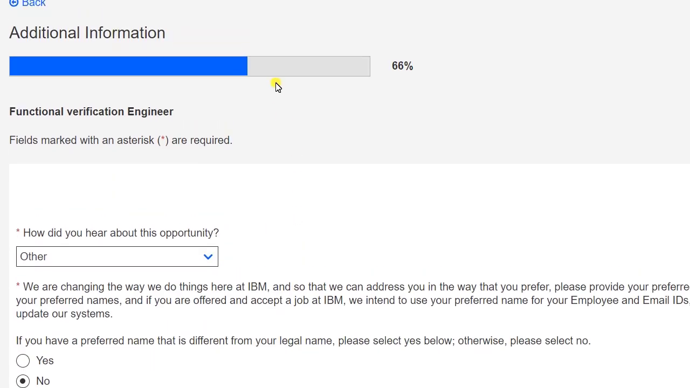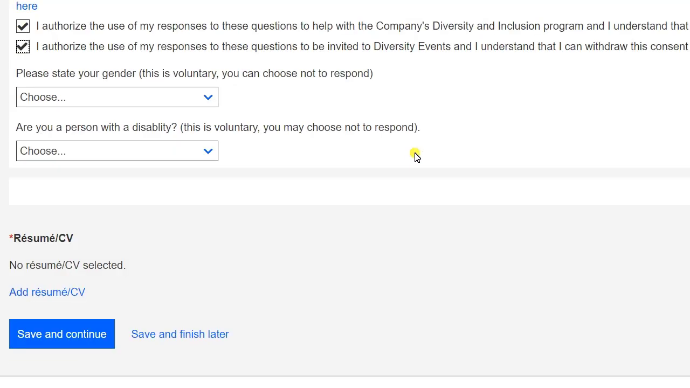And at last you will get the preview option. You have to check whether all the information which you have provided is correct or not. If it is correct, then you can directly submit the application. Okay, after this you will get a confirmation mail that your application is submitted.